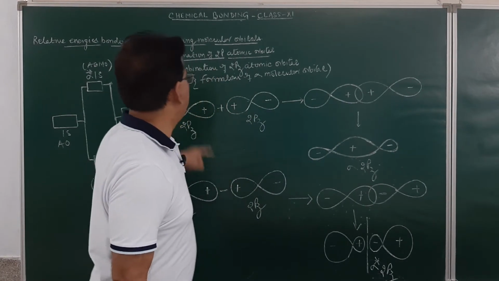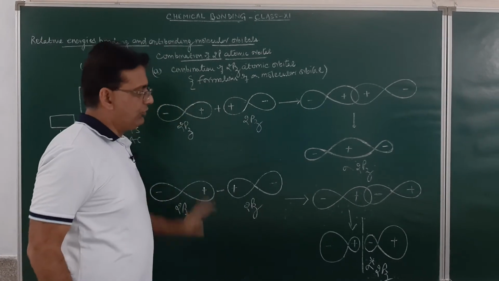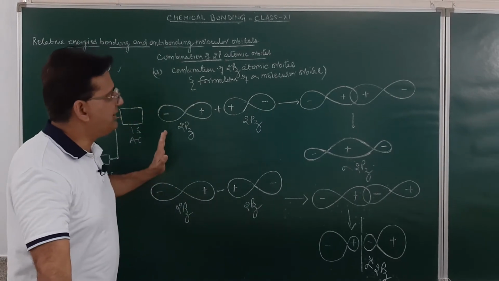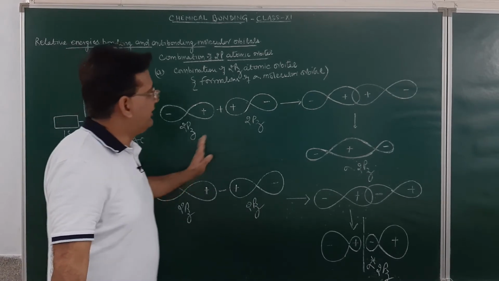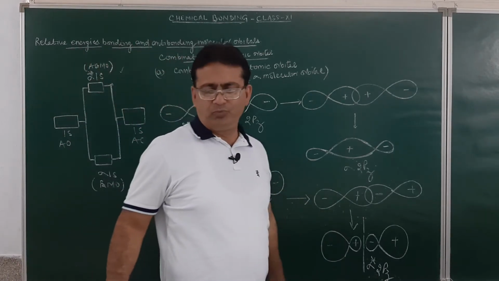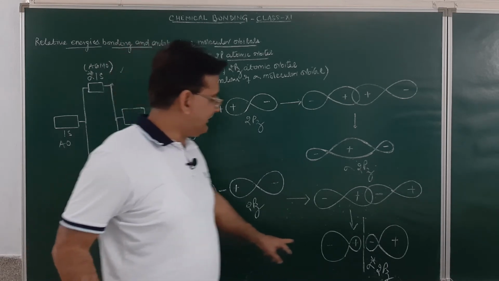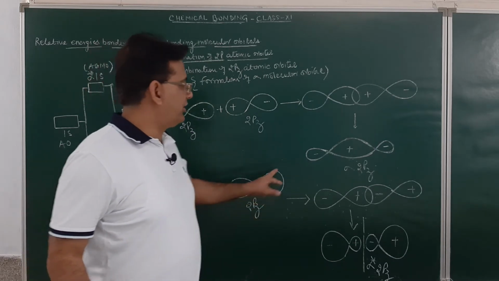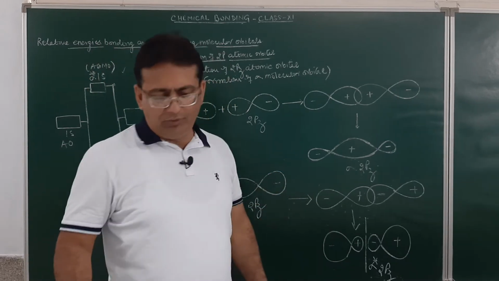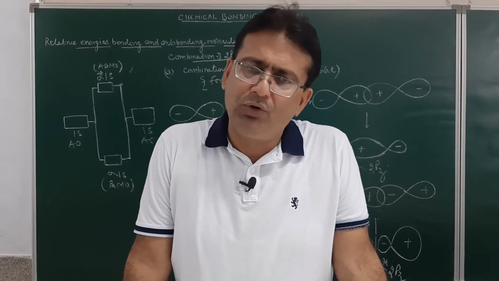So when there is a combination of 2pz atomic orbitals, by the convention in chemistry, the 2pz atomic orbitals overlap along the internuclear axis. Now when they overlap along the internuclear axis, it may result in the formation of sigma 2pz or sigma anti-bonding 2pz molecular orbital. Sigma 2pz is formed by addition overlap, whereas sigma anti-bonding 2pz is formed by subtraction overlap.